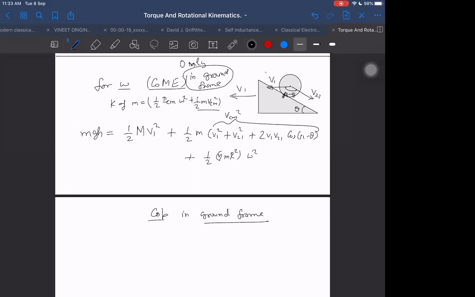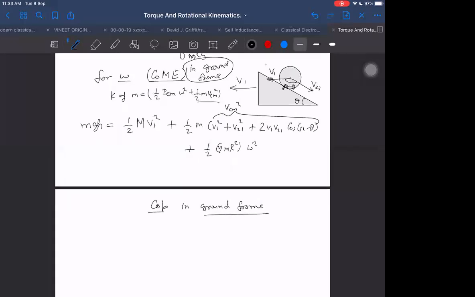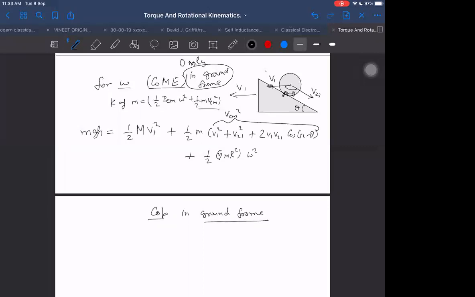Can you write conservation of momentum in ground frame? Yes. What will it be? Write it down, otherwise you will never have practice. You are just listening, you are seeing me only, what I am doing. But when you start doing it yourself, then you commit mistakes. You write it yourself, and by that time, let me just write down the upper equation in another way.